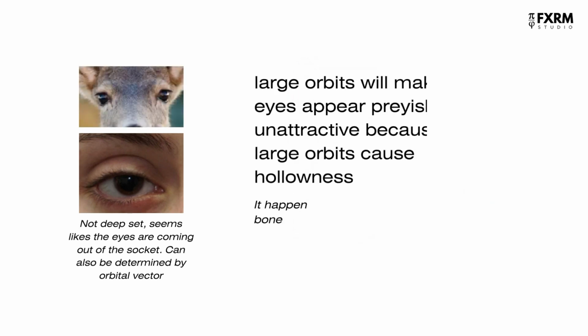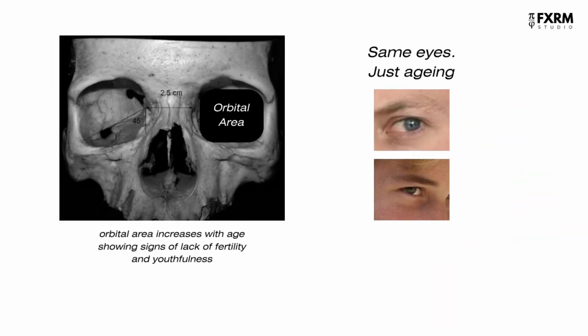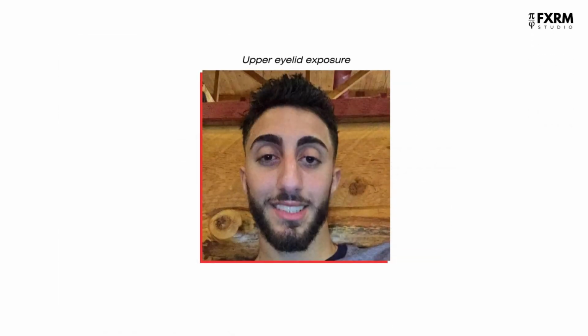Poor development or large orbits will make your eyes appear preyish and unattractive, because large orbits cause hollowness, which is a sign of aging. As you age, your orbital area increases, showing signs of lack of fertility and youthfulness. Upper eyelid exposure causes eyes to look beta, preyish and like a bug.